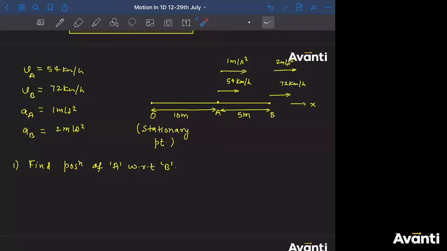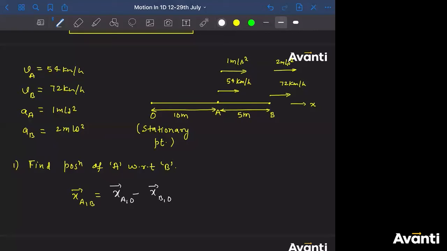Otherwise, mathematically, how can I get it? So I'll write position of A with respect to B can be written as position of A with respect to O minus position of B with respect to O.